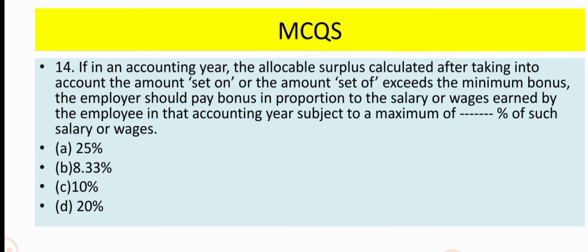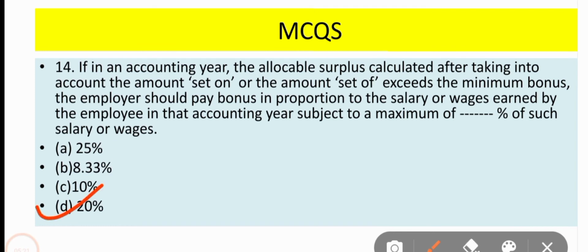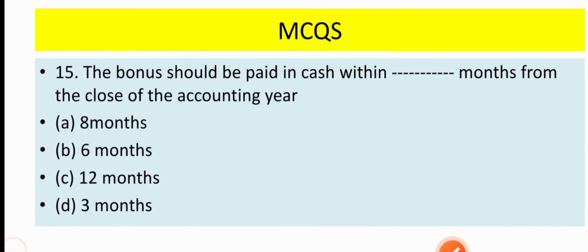If in an accounting year the allocable surplus, calculated after taking into account the amount set on or the amount set off, exceeds the minimum bonus, the employer should pay bonus in proportion to the salary or wages earned by the employee in that accounting year, subject to a maximum of dash percent of such salary or wages. So the maximum limit which an employer can provide to the employee is 20%. In any condition, an employer cannot exceed 20%. So the correct option is option D, 20%. Now come to question number 15.